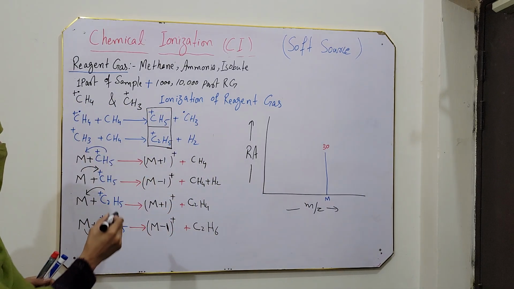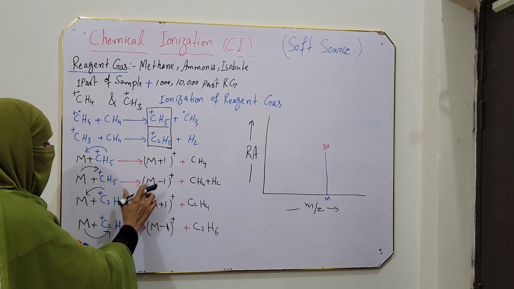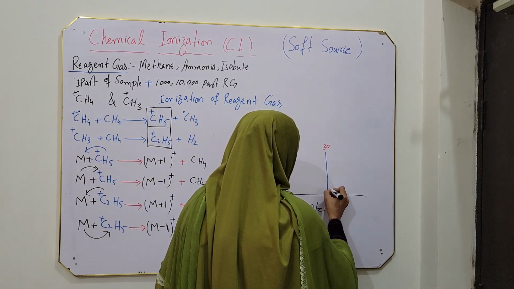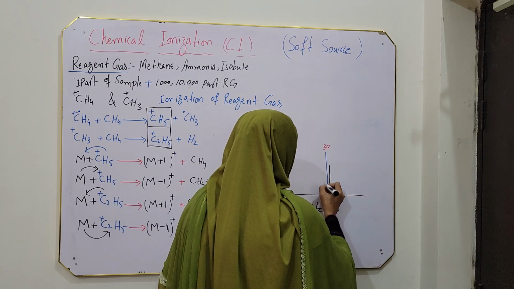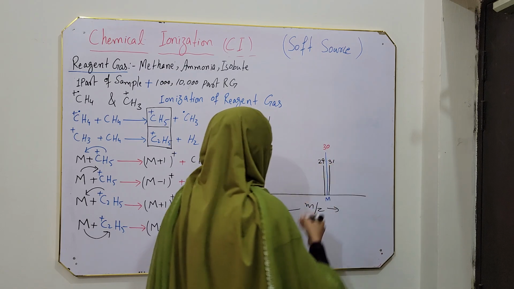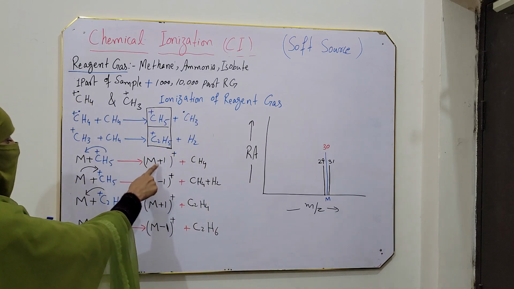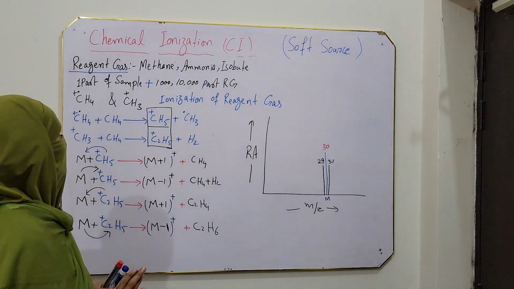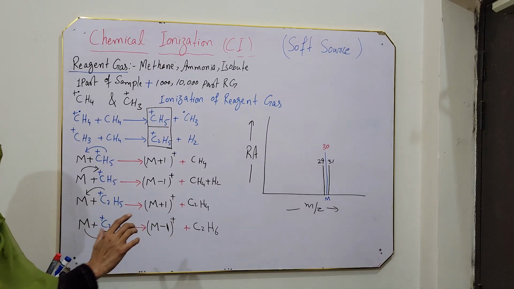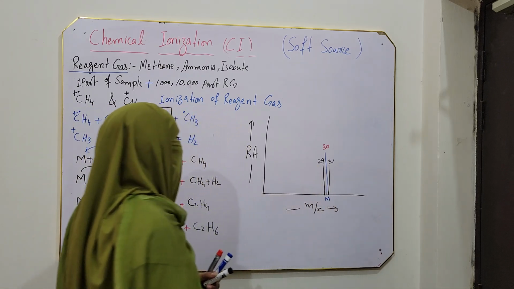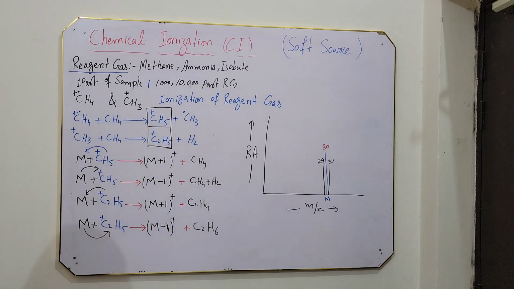We will get a peak at a position one higher or one lower, either at 31 or at 29, because of either addition of one hydrogen or subtraction of one hydrogen. So in chemical ionization, the molecular ion peak is obtained either one higher or one lower than the exact molecular mass of the compound.